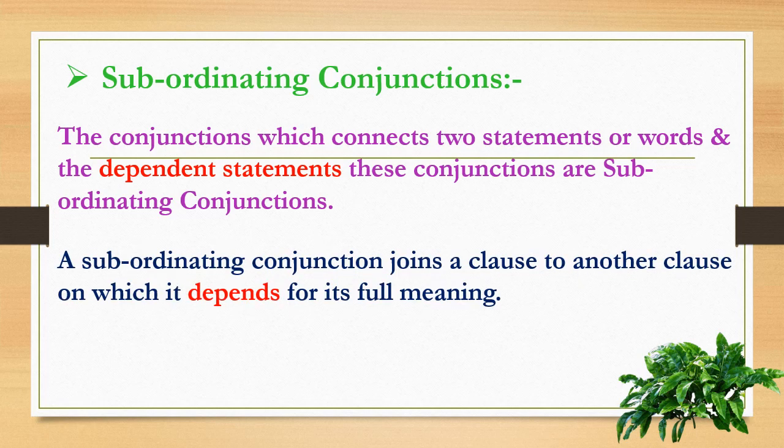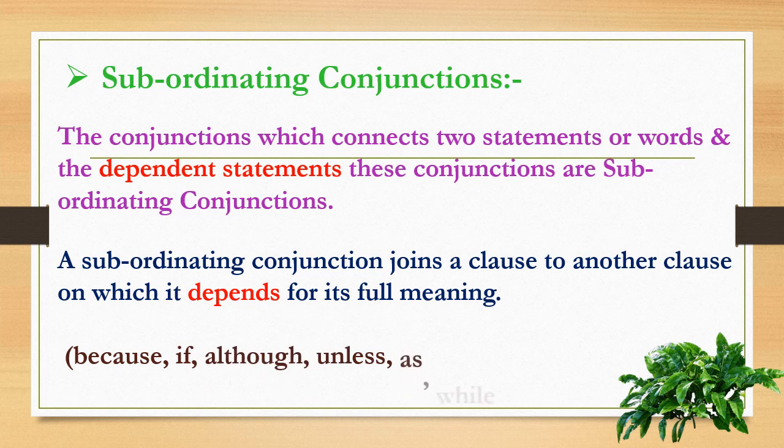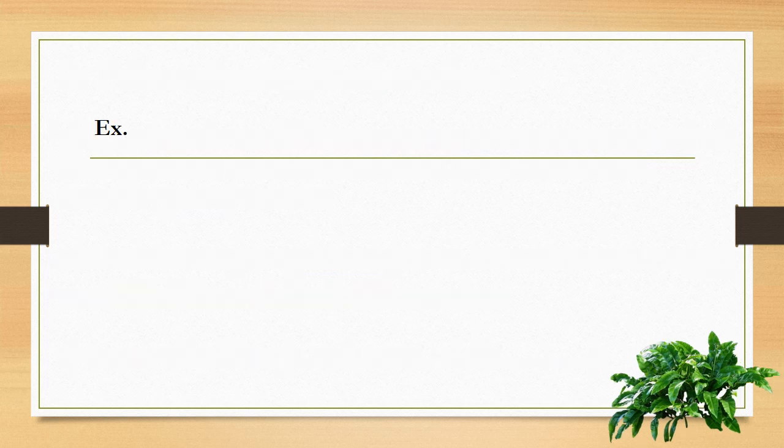Means a subordinating conjunction joins a clause to another clause on which it depends for its full meaning. Means for full meaning they are depending on each other. So what are they? Because, if, although, unless, as, while. So these are the subordinating conjunctions.